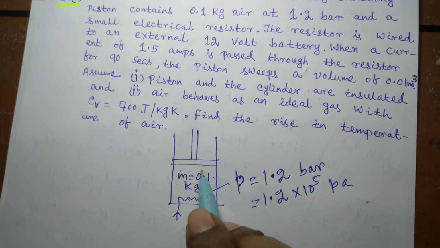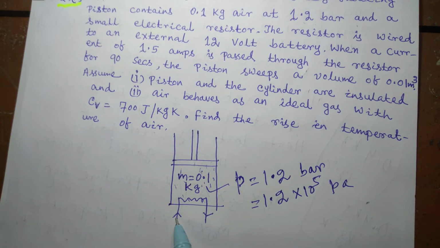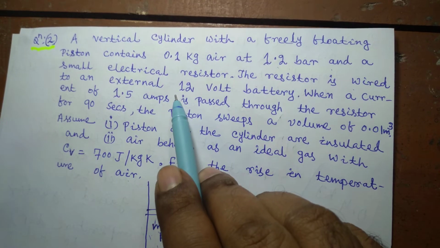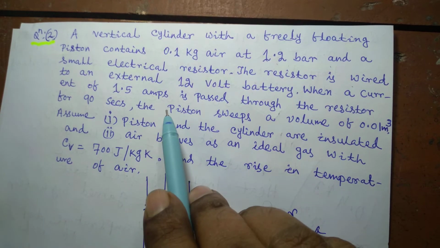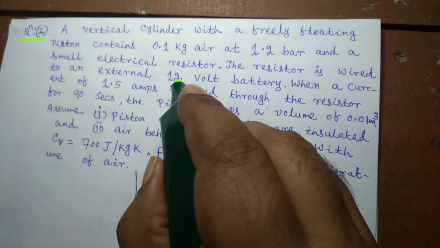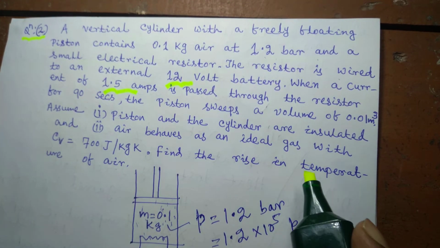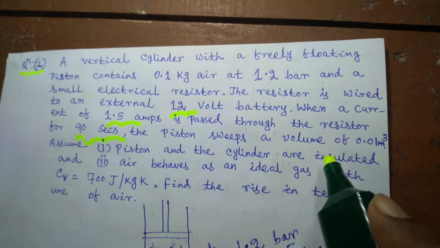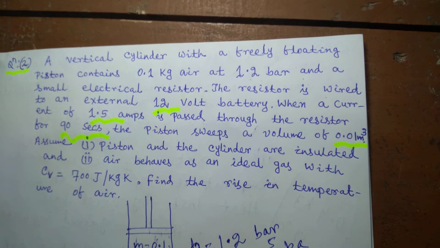Air is inside the cylinder, and some electric current is passed through a resistor. The resistor is wired to an external 12 volt battery. A current of 1.5 amperes is passed through the resistor for 90 seconds. This is the time. Then the piston sweeps a volume of 0.01 meter cube. So energy is supplied